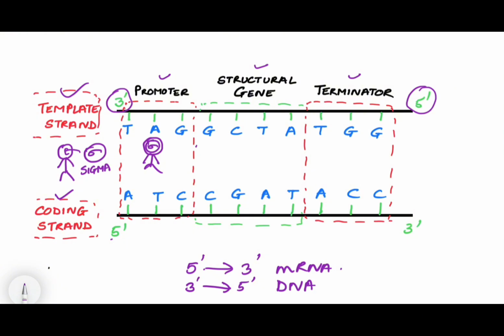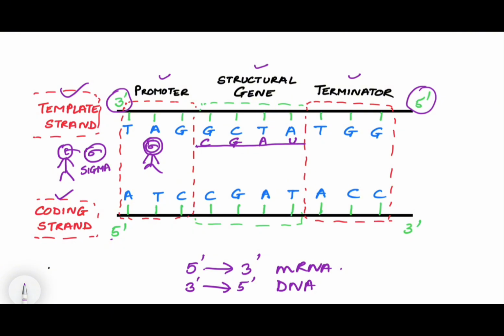And how does it happen? Both the strands of DNA separate as soon as this sigma factor and RNA polymerase attach to DNA. Then the strands separate at that point, the sigma factor goes away, and RNA polymerase starts making mRNA where the structural gene is present. So, we know this is G, then there will be cytosine, here there will be guanine, adenine, and because it is RNA, there will be uracil. So, like this, RNA polymerase will form the mRNA strand wherever the structural gene DNA sequences are present.